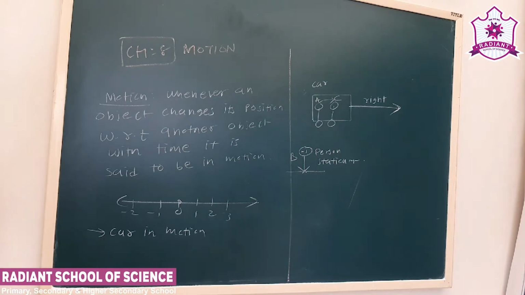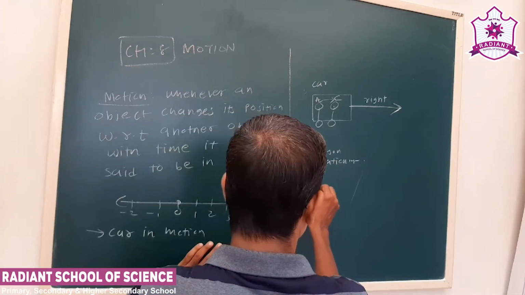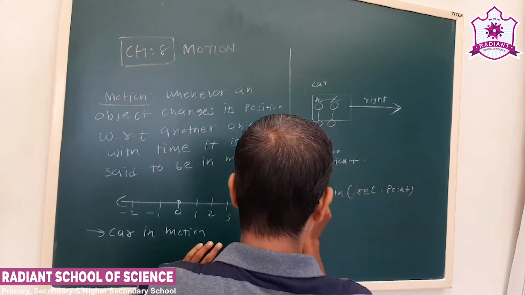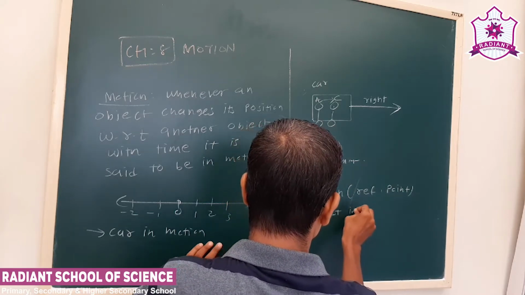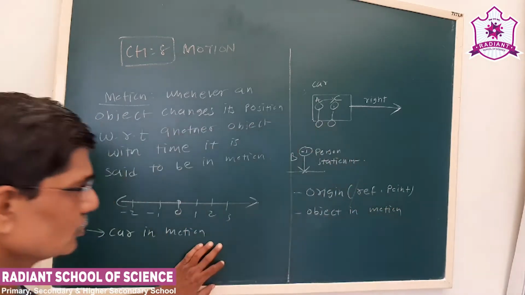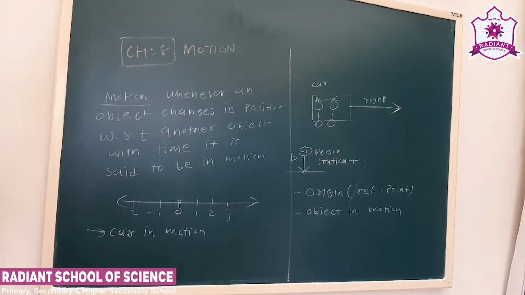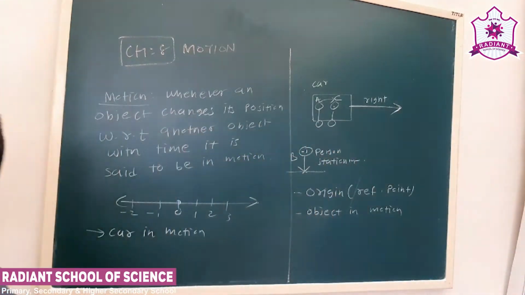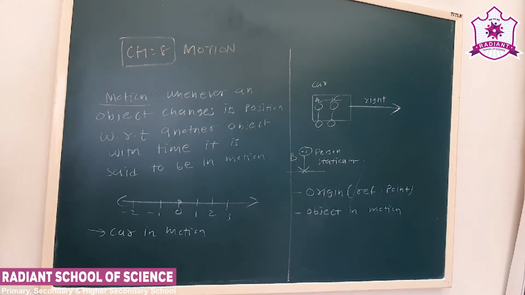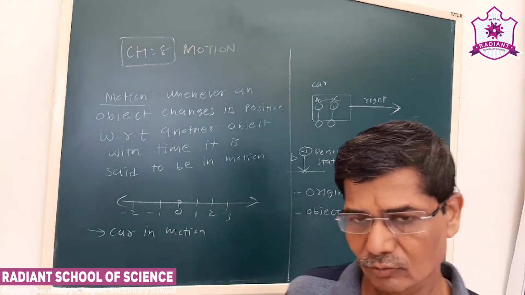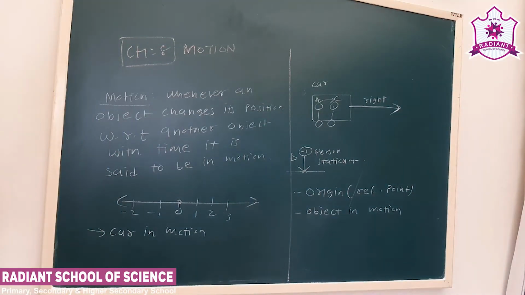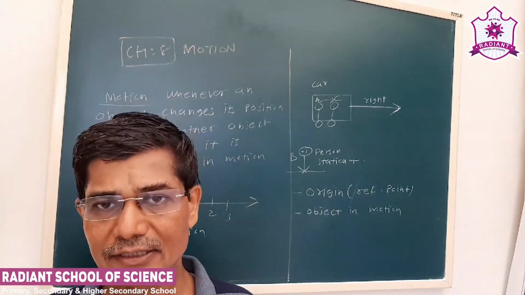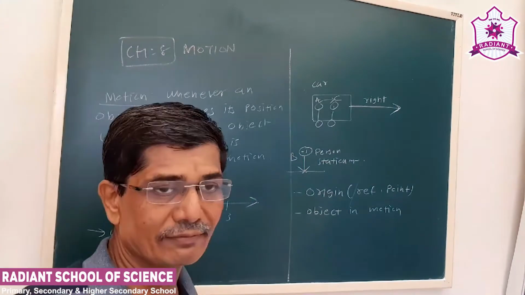So to describe the motion, we require origin or reference point and an object in motion. As I told, suppose we have come to school, home is our reference point. When we hire a rickshaw to move from one place to another, at that time the rickshaw wala makes the meter zero. By doing this, he is determining our origin or reference point.